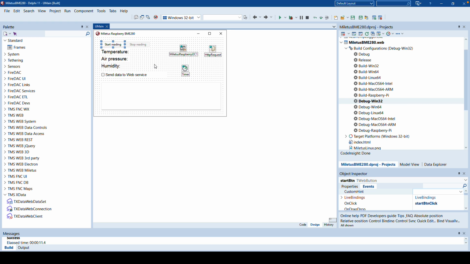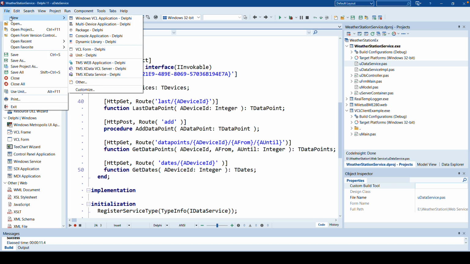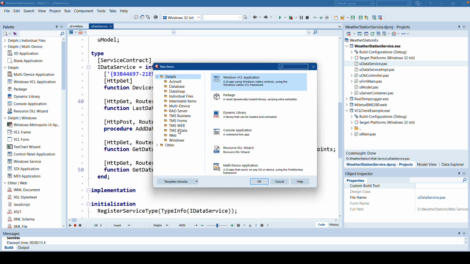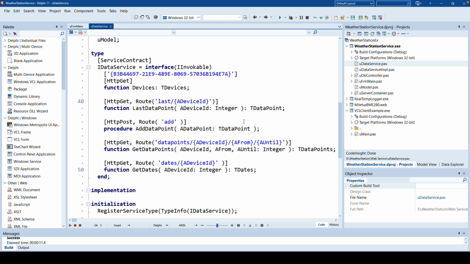These things are all possible using a web service. So how can we create a web service so that our Raspberry Pi application can store its data in a database and other clients can access that data without accessing the database directly? Well, again, TMS has a great wizard: File, New, and then other TMS XData, and you can create a new TMS XData VCL server.